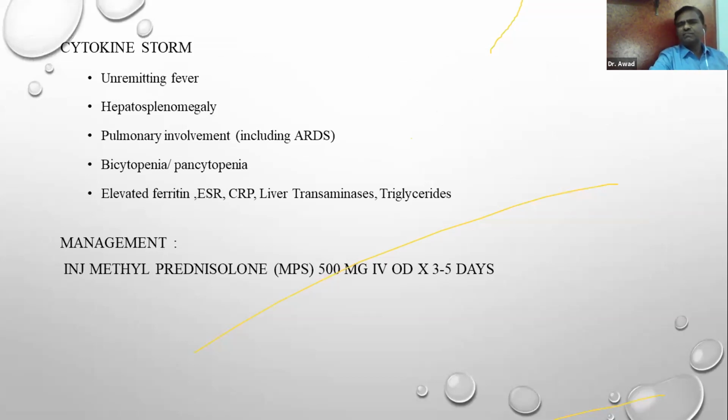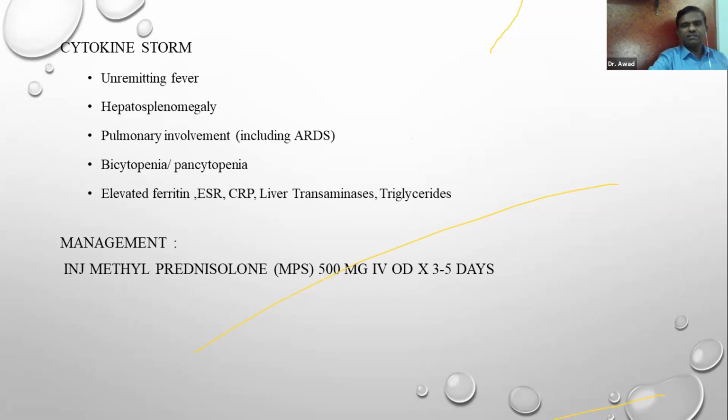Cytokine storm is manifested by fever. They have hepatosplenomegaly. They have lung involvement in the form of ARDS. And some of the patients have cytopenia, pancytopenia. So these patients are having coagulopathies. They may have lung involvement, liver involvement, splenic involvement, and they have raised markers. So if you take into consideration, these are the patients who are in cytokine storms.